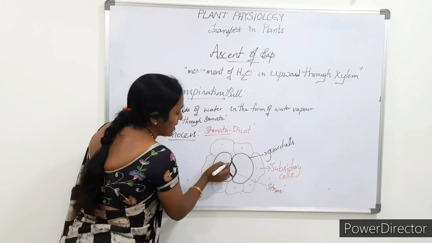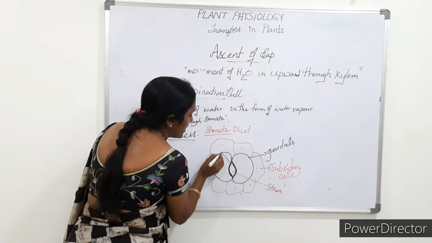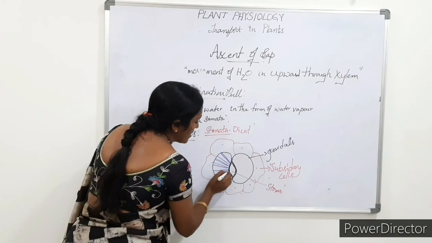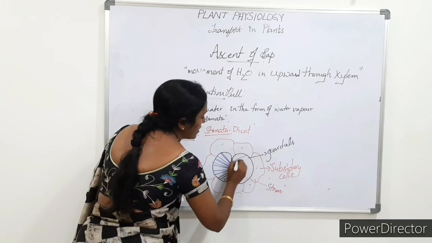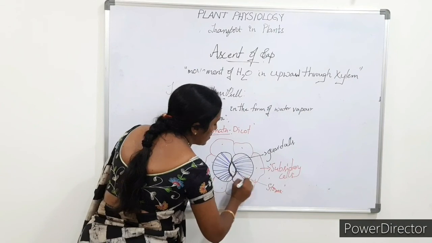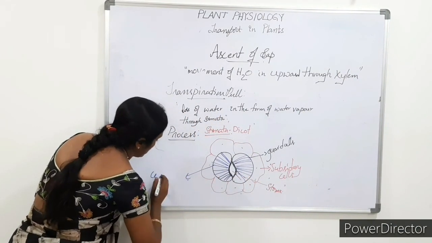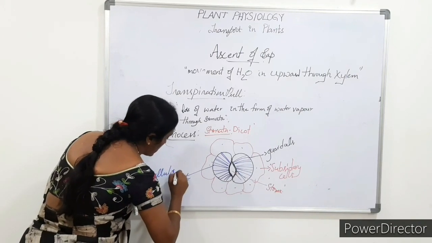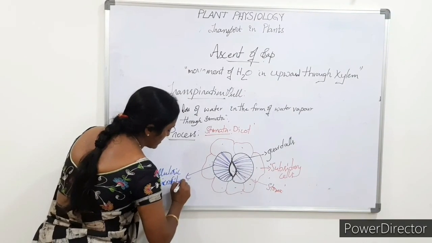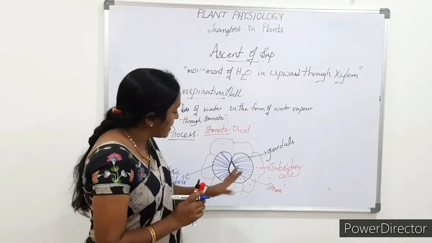Inside the guard cells we find radially arranged thin fibrils, called cellulosic microfibrils, which play a role when the guard cells become turgid.